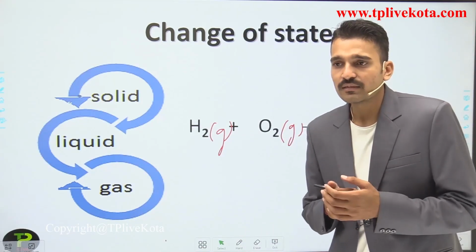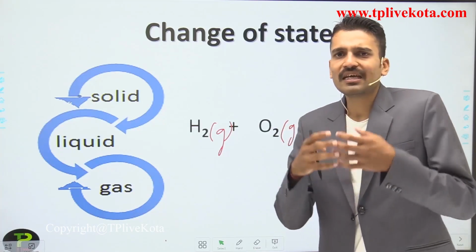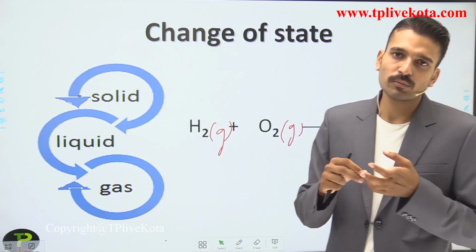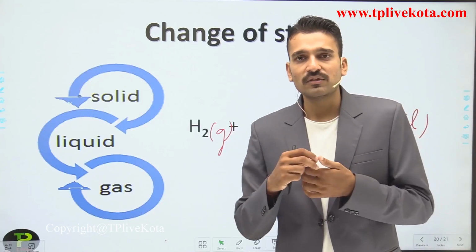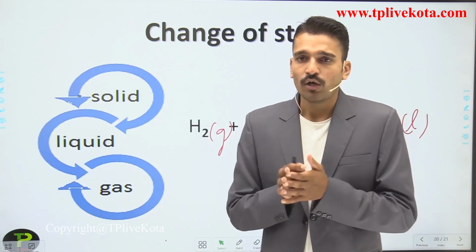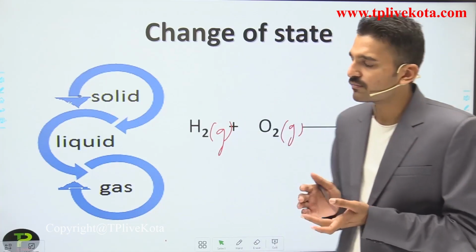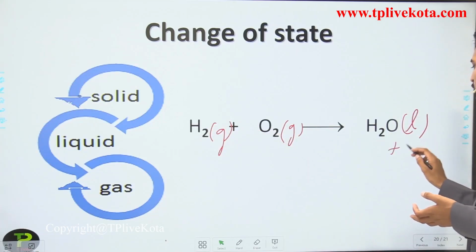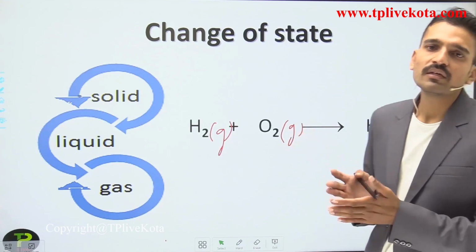It means that for a particular chemical reaction to occur, some of the characteristics we have discussed must take place: the evolution of gas, formation of precipitate, change of color, energy change, or the change of state. Not just one, more than one may also take place. Just like in this example, the evolution of energy also takes place. So you can also write this example as an energy change.